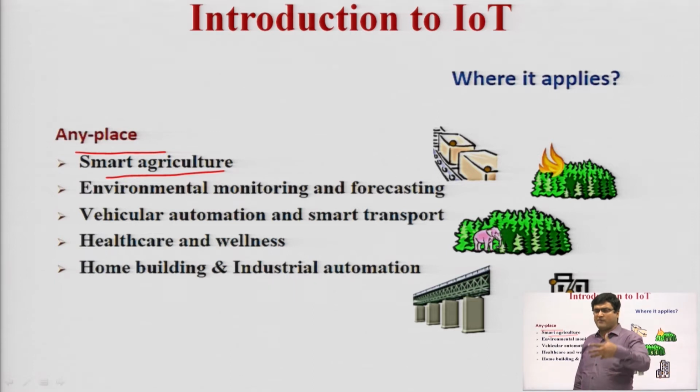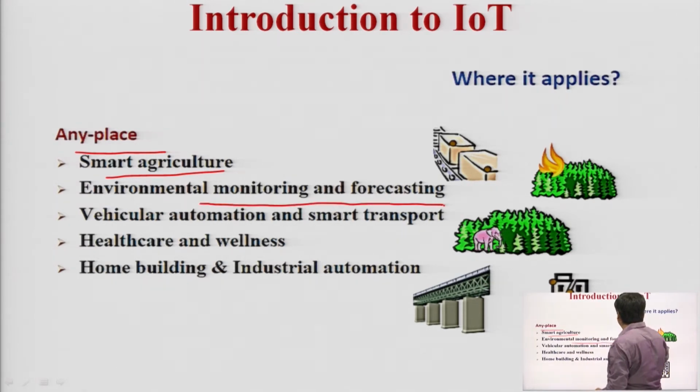We can deploy many sensors in the field that are capable of collecting data and providing it to the user, so that the user can analyze this data and provide information to the farmers, so that farmers can enhance their productivity. Okay. Environment monitoring and forecasting, weather monitoring, etc.